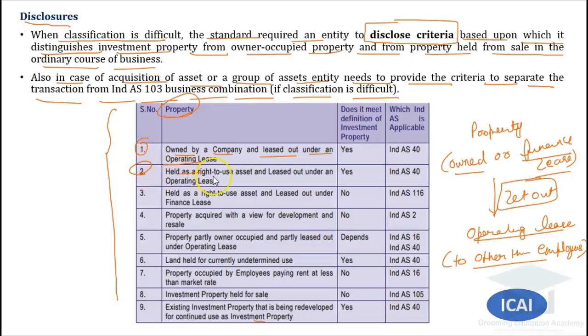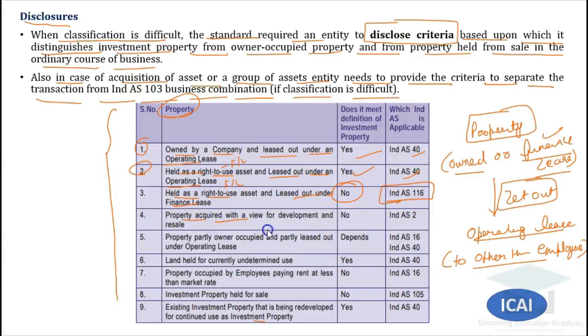Next is held as right to use. Right to use you can simply understand as finance lease for now, and leased out under an operating lease. So that is also allowed. If you have taken a property on finance lease and you are letting it out as an operating lease, that is allowed, not an issue. It can be classified as an investment property. Held as right to use, meaning thereby finance lease, and leased out under finance lease, this is not allowed. This will not be covered by investment property. For this we have IND AS 116, that is leases.